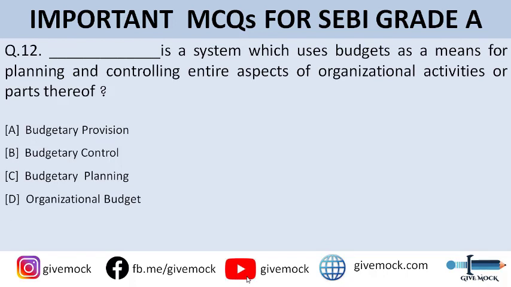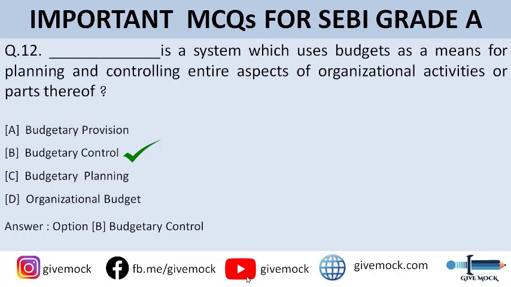Fill in the blank: blank is a system which uses budgets as a means for the planning and controlling of entire aspects of organizational activities or parts thereof. You can go through the options here. I'll tell you the correct answer. The correct answer to this question is option B, that is budgetary control. So budgetary control is a system which uses budgets as a means for planning and controlling entire aspects of organizational activities or parts thereof.